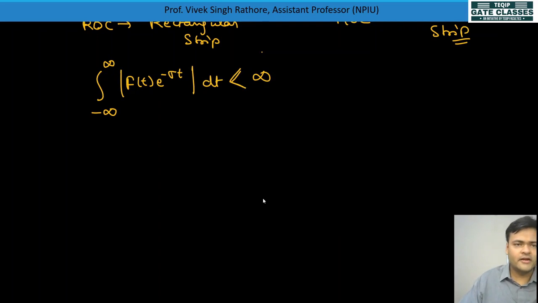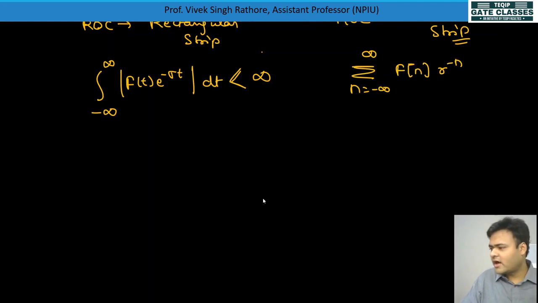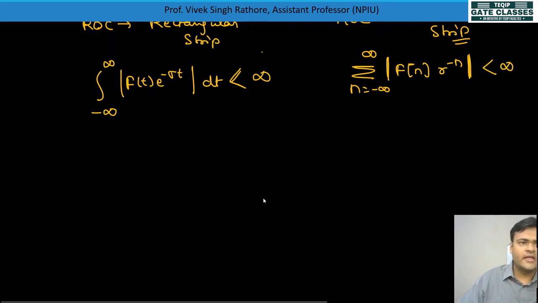And here the condition for existence for Z transform will be the summation of n equal to minus infinity to infinity of f(n) into r to the power minus n. This summation, its mod value, should be less than infinity. This is the existence condition for Z transform.